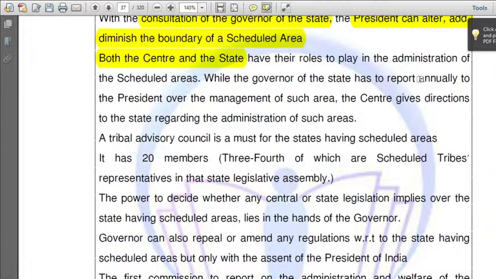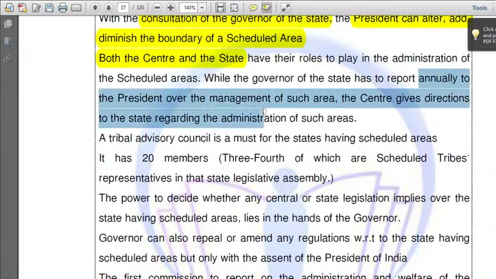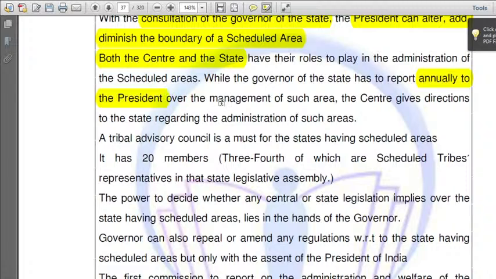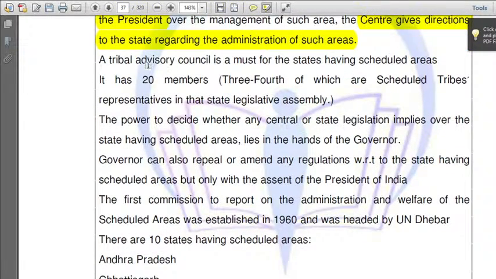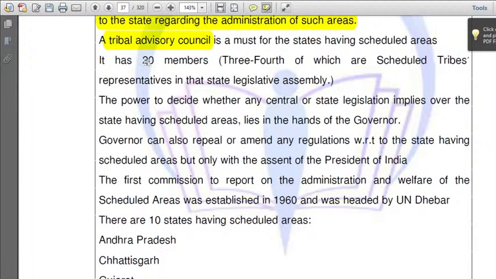So, who does he report to, the President or Parliament? He reports to the President over the management of such areas. The center gives direction to a state regarding the administration of such areas. This is how the system works. Regarding the tribal advisory council, it is a must for states having scheduled areas. Suppose you are in Gujarat and there are scheduled areas in your state, then there should be a tribal advisory council in those states.